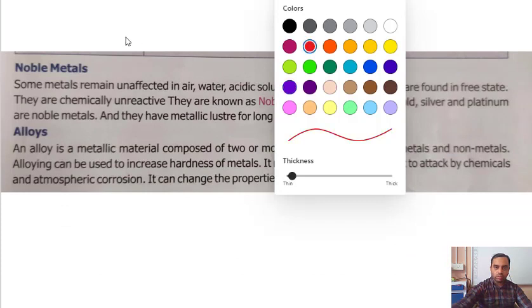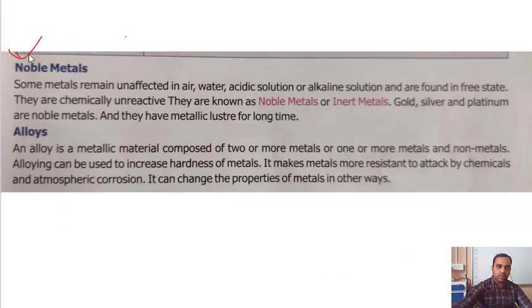Then the next one is noble metal. Some metals remain unaffected in air, water, acid solution or alkaline solution and are found in free state. Earlier we saw that some metals and non-metals react with air, oxygen, water, acid, base and all that. But there are certain metals that do not react at all with these substances. They are chemically unreactive, chemically stable. They are known as noble metal or inert metal.